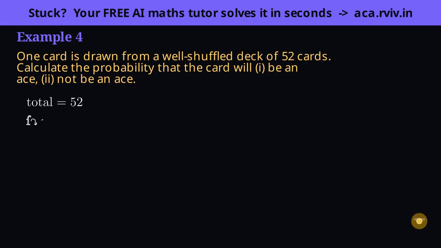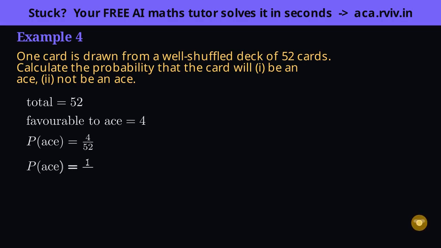Part 1. An ace. Picture the deck structure, 4 suits, and each suit has exactly 1 ace. So there are 4 aces in all, 4 favorable cards. Favorable over total, 4 aces out of 52 cards. Both numbers divide by 4, so simplify, 4/52 becomes 1 over 13. That fits, 1 ace for every 13 cards, which is exactly 1 suit's worth.